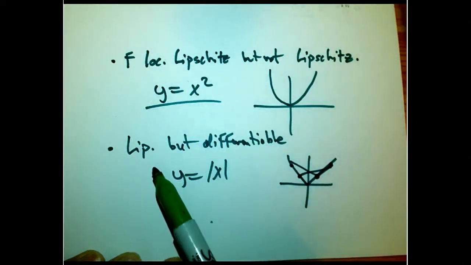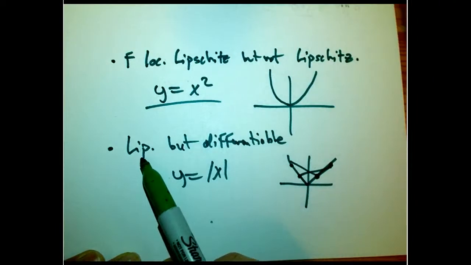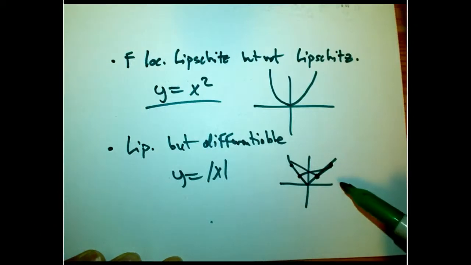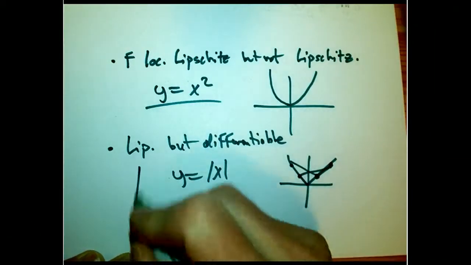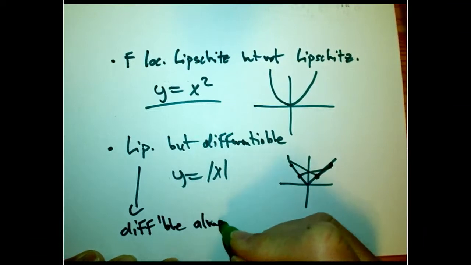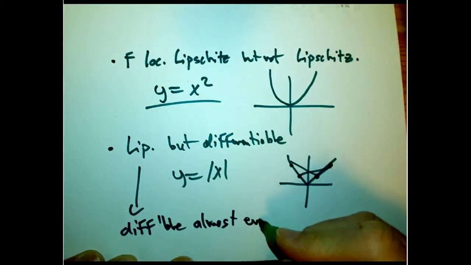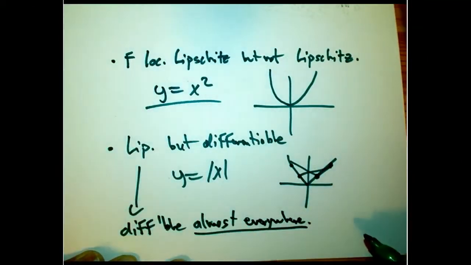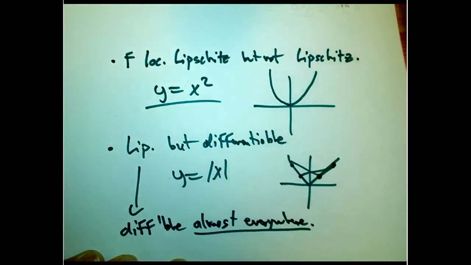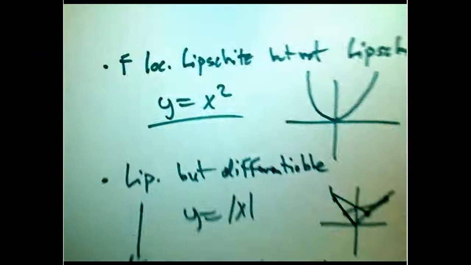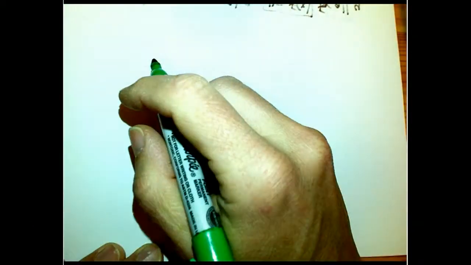Now, this is an interesting one. If you go more subtly, could we have something that's Lipschitz but nowhere differentiable? And in fact, this relates to what I was just talking about. There is a big theorem that says that Lipschitz implies differentiable almost everywhere. That's a technical term; it means except for a set of measure 0. That may or may not be something you're familiar with. I'm not going to go into it right now. But it means roughly what it says. It's differentiable almost everywhere. It's a somewhat hard theorem to prove, I think. I can't remember the proof.